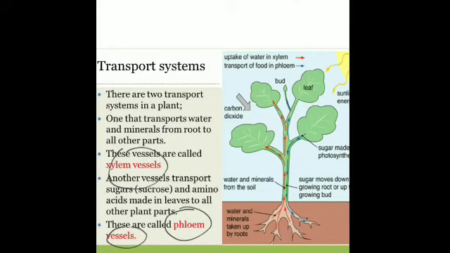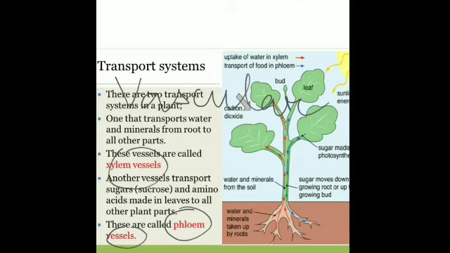Is that clear? So, when you sum up, the xylem and phloem are also called the vascular tissue or vascular bundle. VASCULAR. Is it clear? So, you can say that the transport in multicellular plants takes place through special conducting tissues which are known as xylem and phloem, and xylem and phloem are collectively called the vascular tissue or vascular bundles.